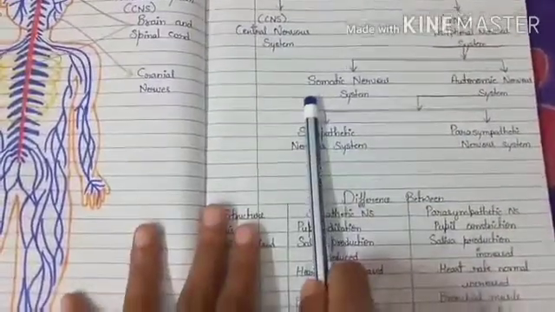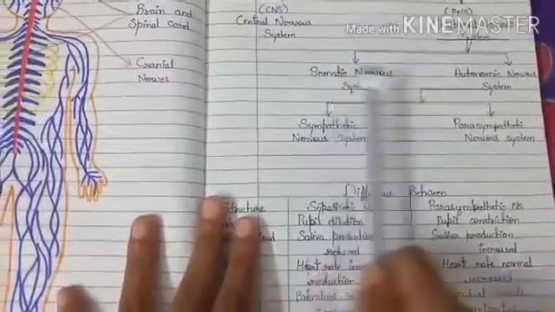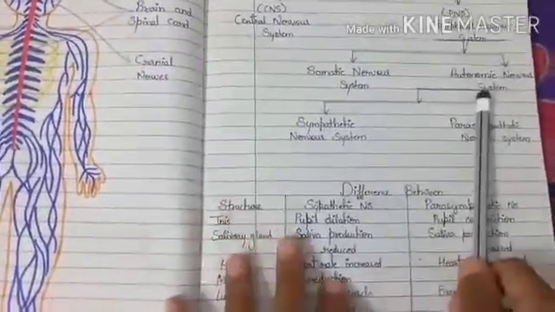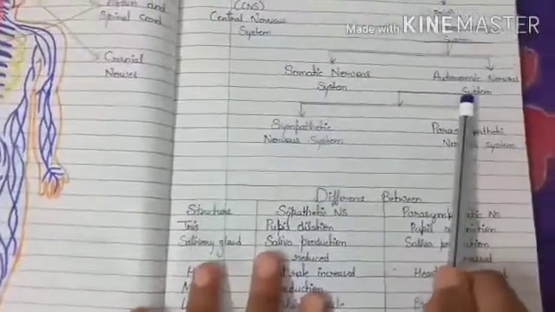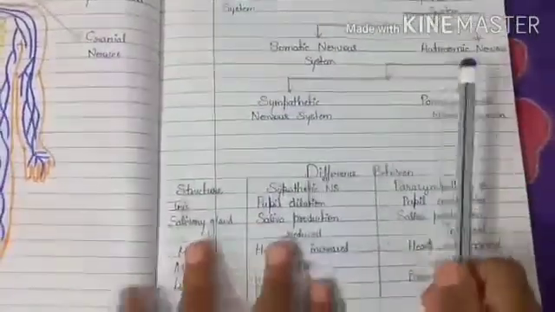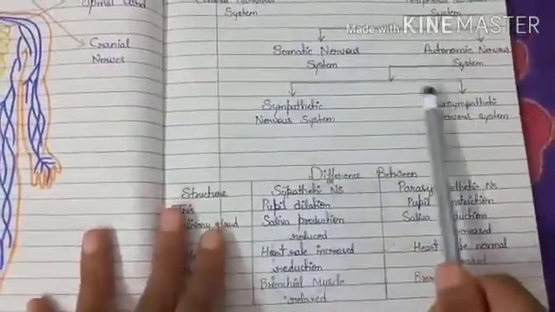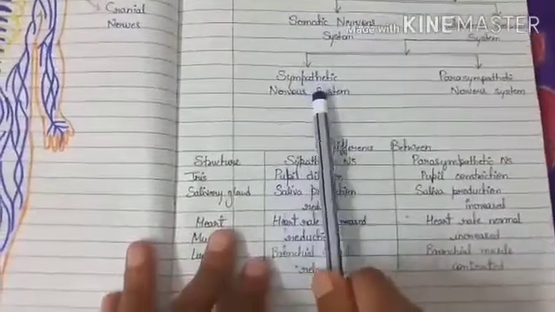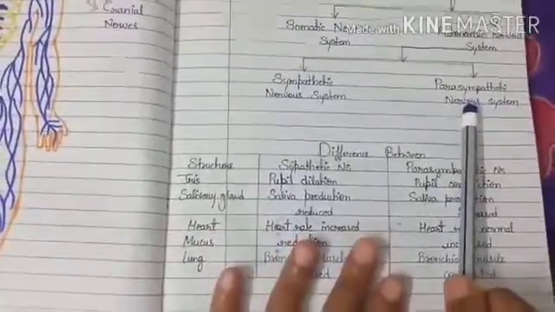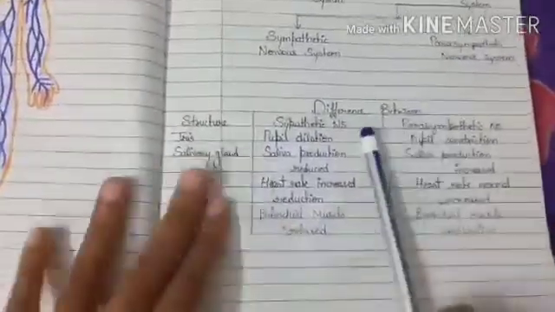For example, when we put our hand on a hot thing, the somatic nervous system sends the signal to the spinal cord and we remove the hand quickly. For the autonomic nervous system, for example, we cannot control our heart to stop beating. The autonomic nervous system is further divided into two parts, the sympathetic nervous system and the parasympathetic nervous system. The sympathetic energizes the body and expends energy, and the parasympathetic calms down the body and conserves energy.